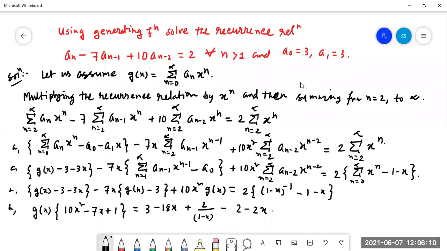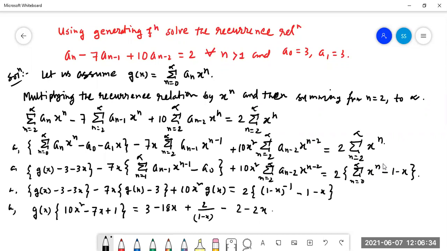Yes, sir, it is clear. So here actually we are dividing this 2 into x to the power n. x to the power n means we know that (1 minus x) whole to the power n minus 1 minus x, when n equal to 2 to infinity. Is it understood? Instead of this, why are we writing this?